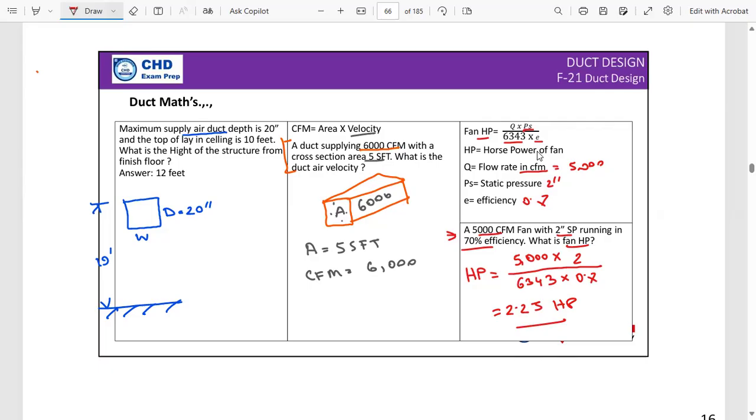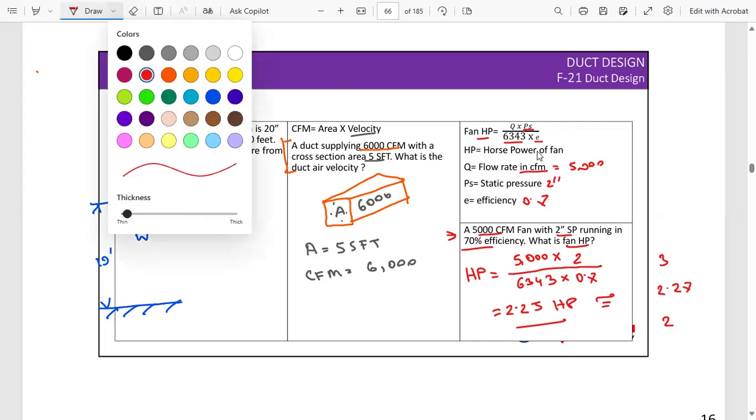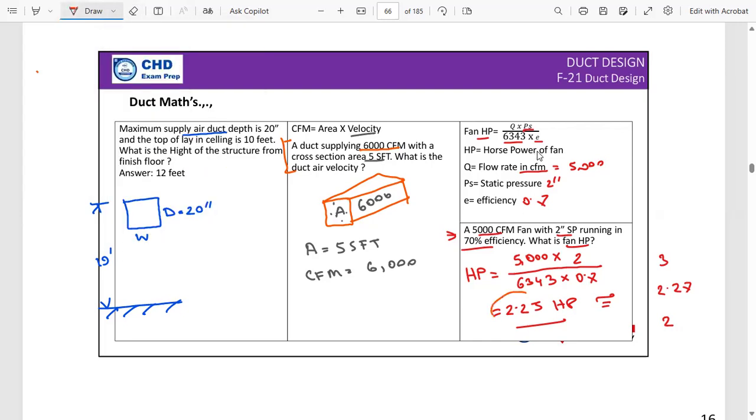Okay, in the exam, sometimes you may face your result is not available in the option. It is slightly different. Let's say you got the answer 2.25, and in the exam, the options that are given are like this: 3 horsepower, 2.27 horsepower, and 2 horsepower. So these are the options given. But you did the math and you found the result is 2.25. In this case, you have to simply go forward and check this one. Others are not correct. So your answer can be a bit different. You have to accept it.